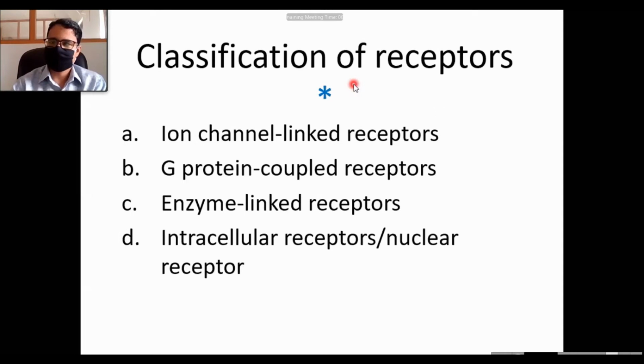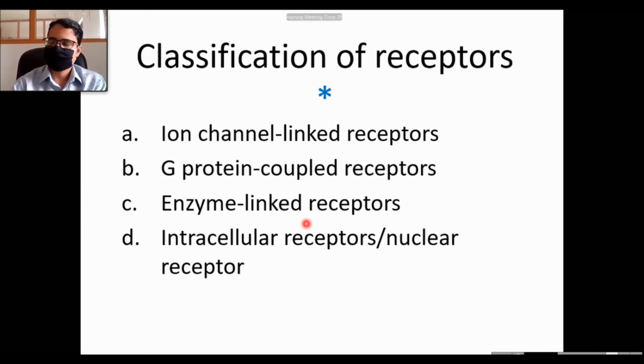Now, another way to classify the receptors is by the mechanisms, what happens after the binding of the hormone with the receptors. And these are 4 classes. Ion channel linked receptors means the receptors are associated with ion channels. G protein coupled receptors are coupled with or linked with G proteins. We will see what G proteins are. Another class is enzyme linked receptors.